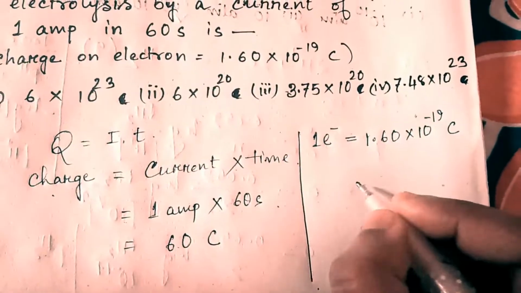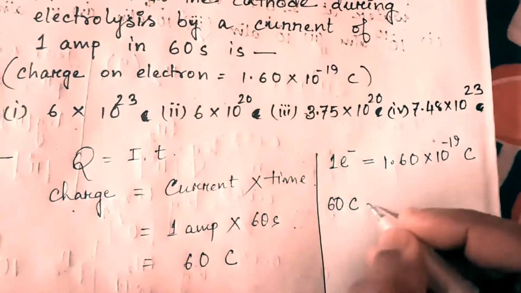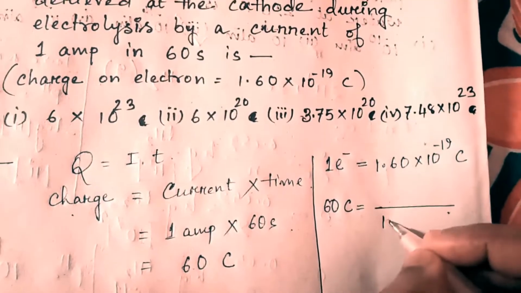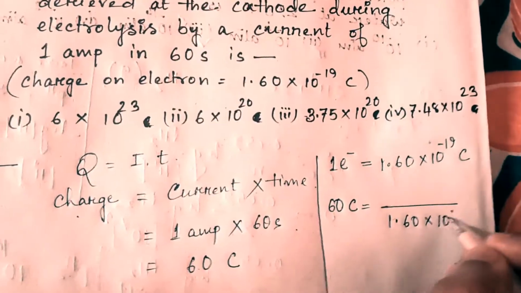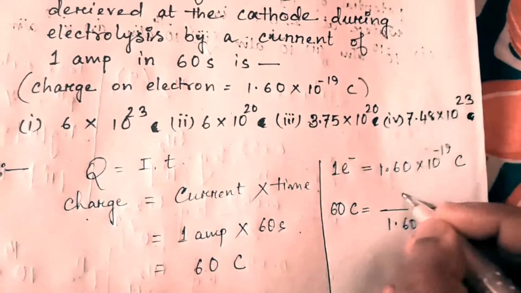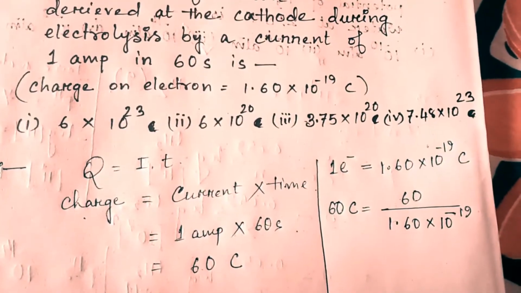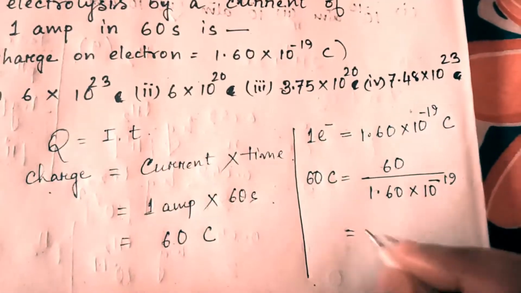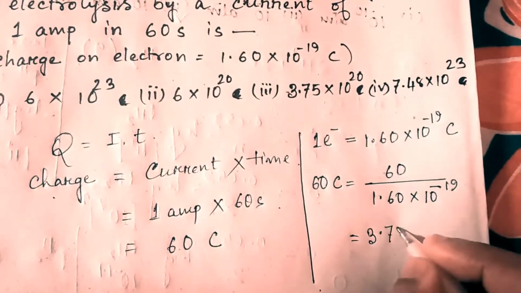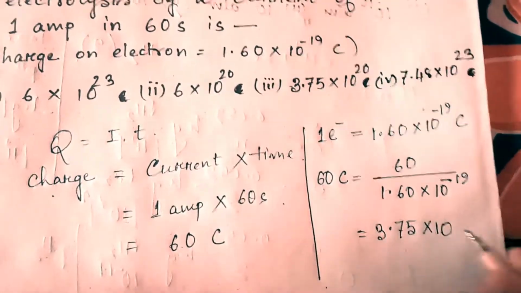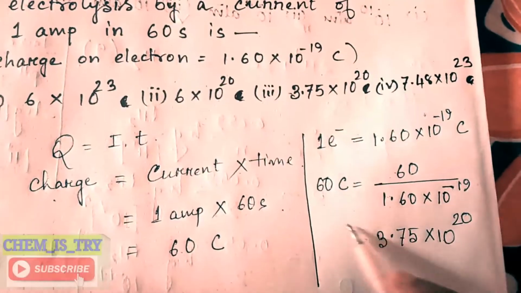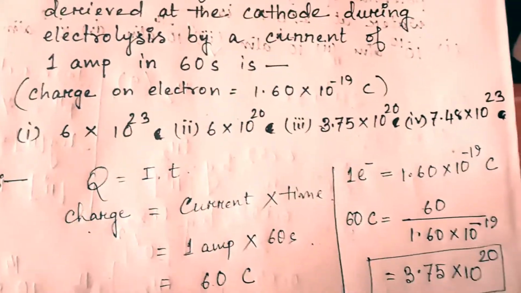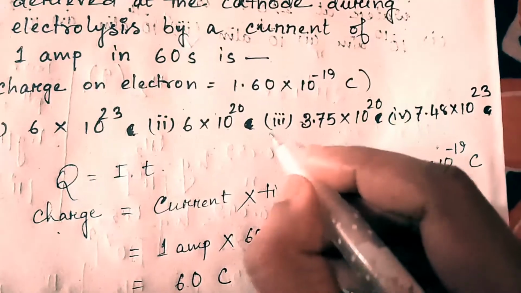Just simple calculation. Okay, so if you do the calculation, then you will get 3.75 into 10 to the power 20. So this is the number of electrons. So here the option is the third one.